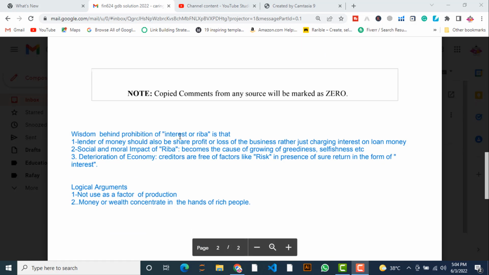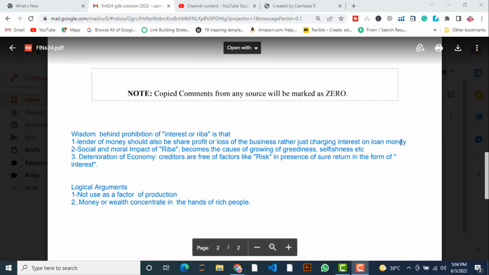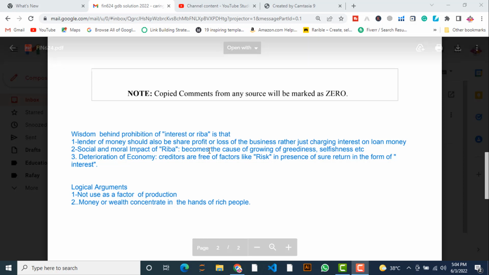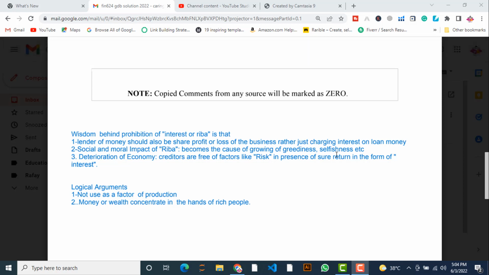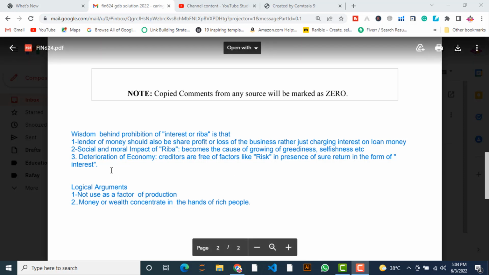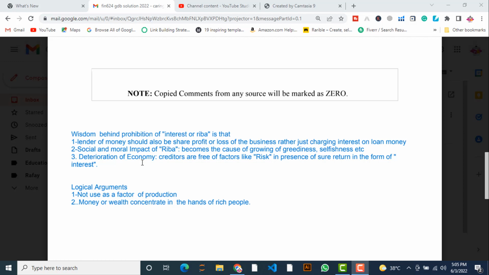The wisdom behind the prohibition of interest or riba is that the lender of money should also share the profit or loss of the business rather than just charging interest on money. The second point is that the social and moral impact of riba becomes the cause of growing greediness, selfishness, etc. in society. Third, the deterioration of the economy, meaning exploitation of economic resources. Creditors are free of such factors, as described in the given scenario, because of the surety of return in the form of interest.